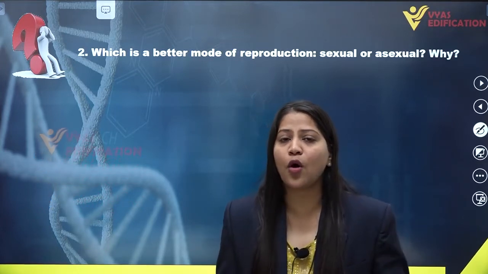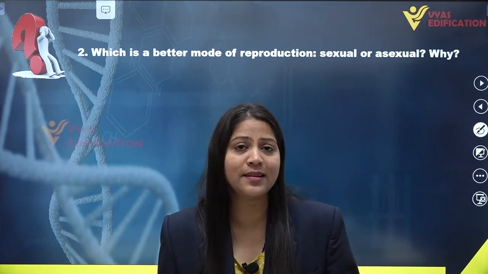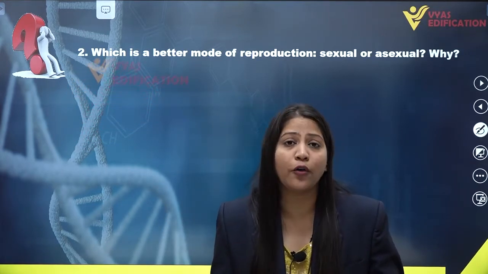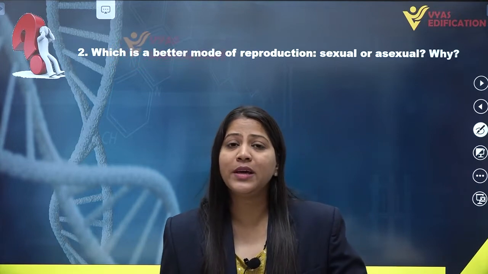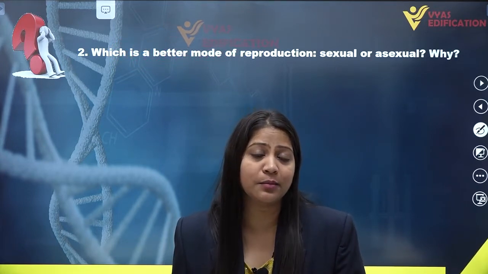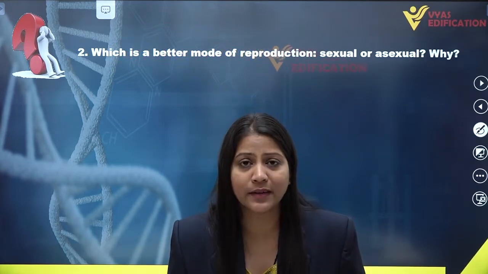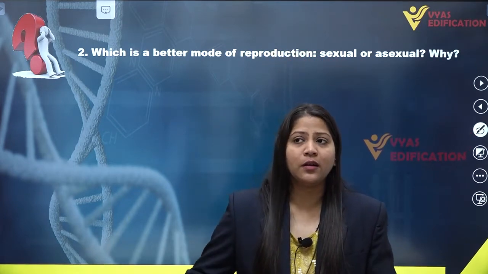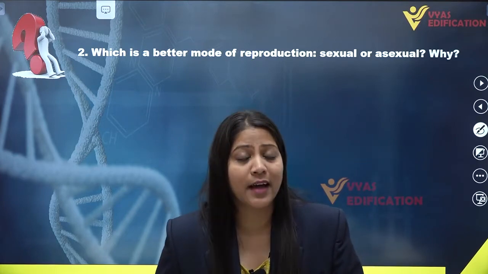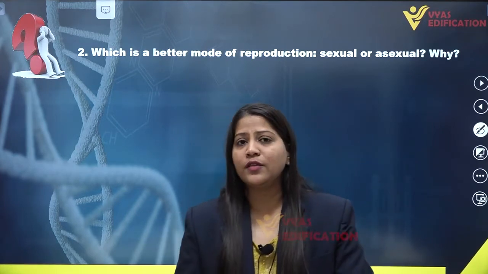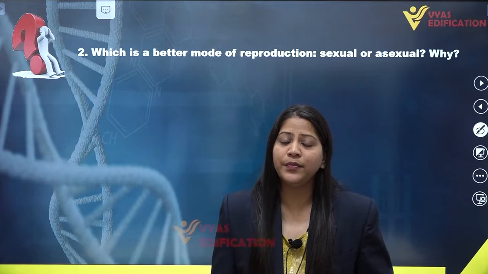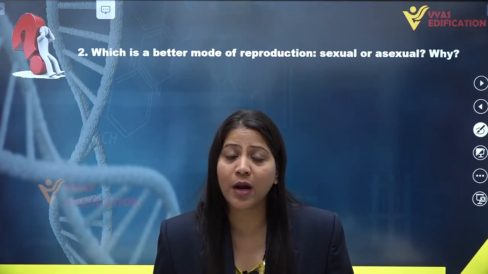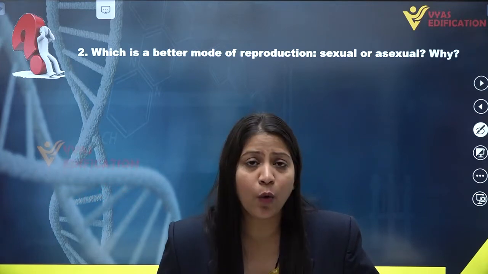That means only one parent is going to give rise to a new offspring, which is going to be exactly similar to its parent. There is no genetic variation in the offsprings of asexual reproduction. If there are no variations in them, then their adaptability towards their environment is very poor, very low.